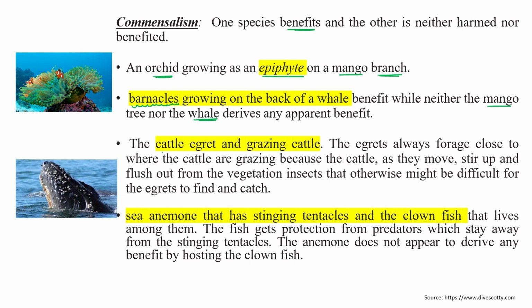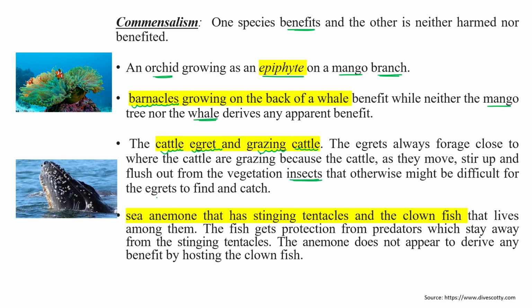Similarly, another example is cattle egret and grazing cattle. These egrets always forage close to where the cattle are grazing, because the cattle move, stir up and flush out the vegetation insects that otherwise might be difficult for the egrets to find.